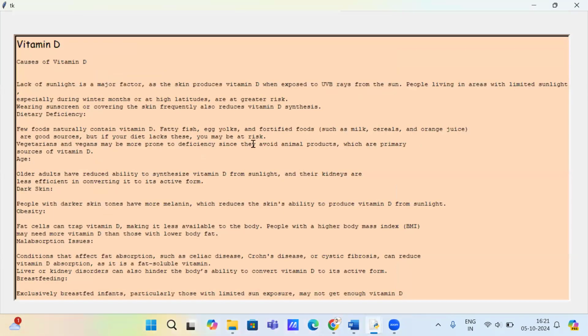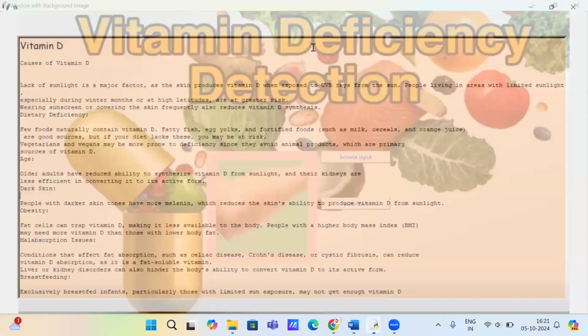Here we can see the characteristics based on this disease. Close this, and you get the precautions.